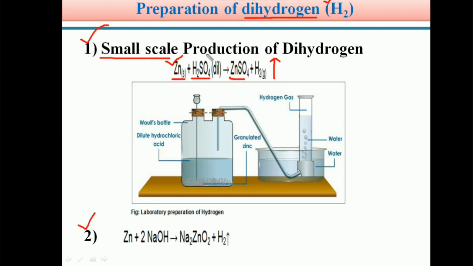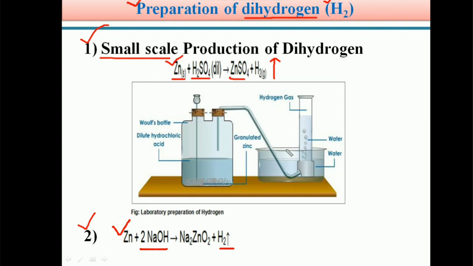Students, not only from the acid, we can also prepare H2 gas with an aqueous alkali, aqueous sodium hydroxide. When you treat the granulated zinc with aqueous sodium hydroxide, it forms Na2ZnO2 and liberates H2 gas. So students, on a laboratory or small scale, we can prepare dihydrogen by two methods: treating the granulated zinc with dilute acids, or treating the granulated zinc with aqueous bases, aqueous sodium hydroxide.